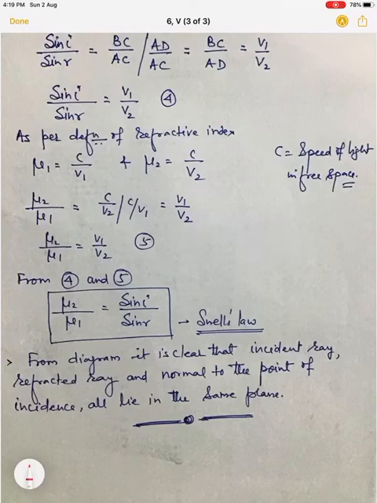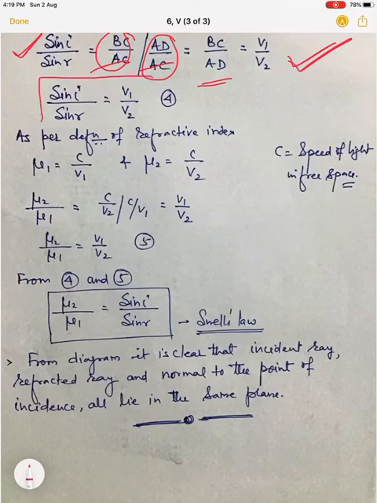Now we have to write sin I upon sin R. So sin I upon sin R is equal to BC upon AC divided by AD upon AC. To solve this, AC cancels AC, and we can write BC upon AD is equal to V1 upon V2. So sin I upon sin R is now found to be equal to V1 upon V2.